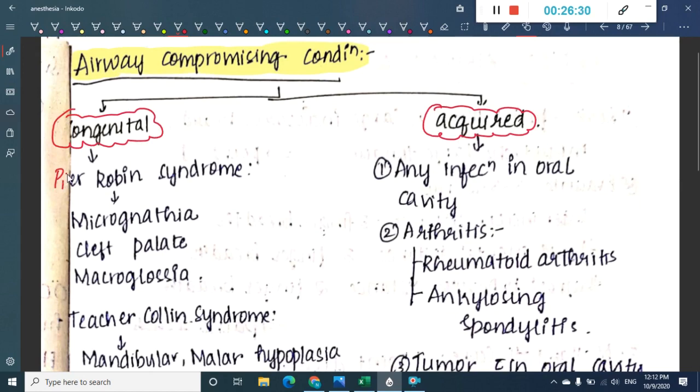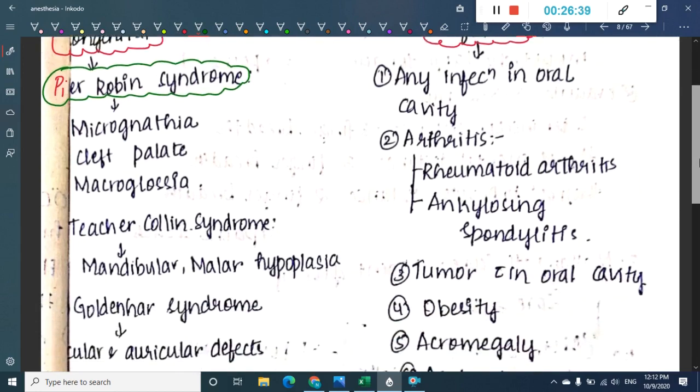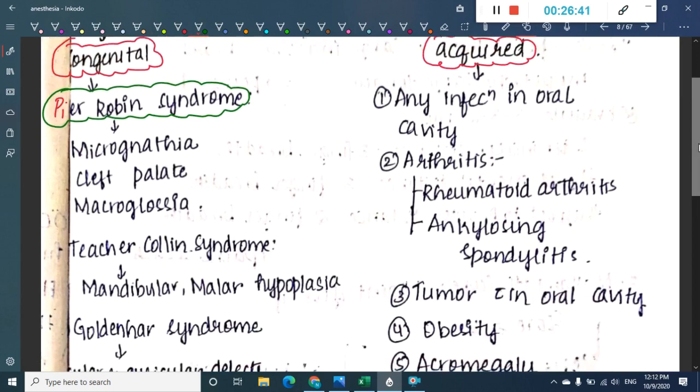What are the congenital conditions? The congenital conditions include Pierre-Robin syndrome. In Pierre-Robin syndrome the patient can suffer from micrognathia, cleft palate and macroglossia.